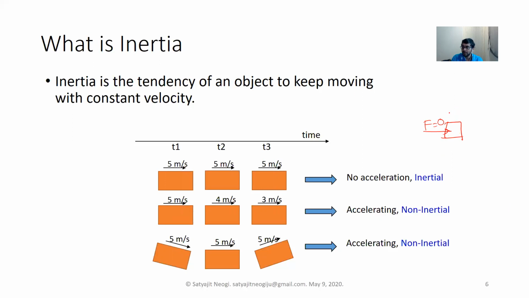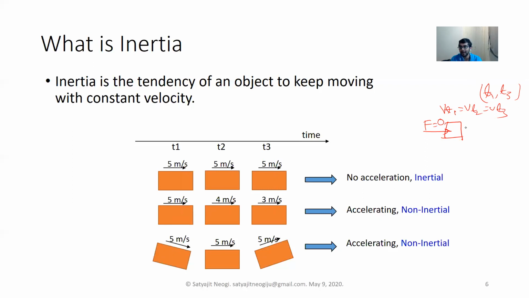And if it was moving with a constant velocity, whatever velocity it was, it will continue to move with that same velocity over time. So vt1 is equal to vt2 equal to vt3, as long as there is no force applied. I'm assuming that from T1 to T3, no external force is applied on the object.